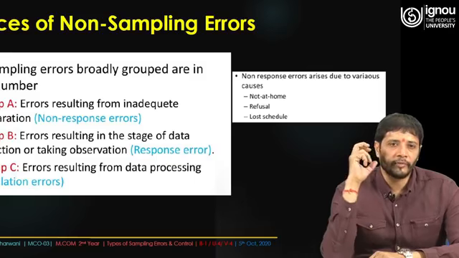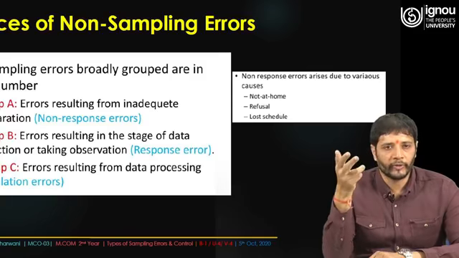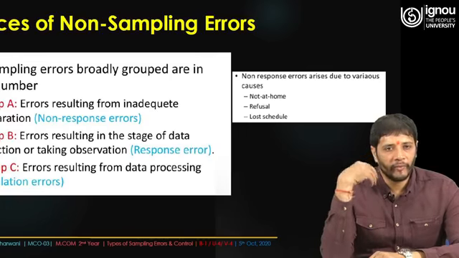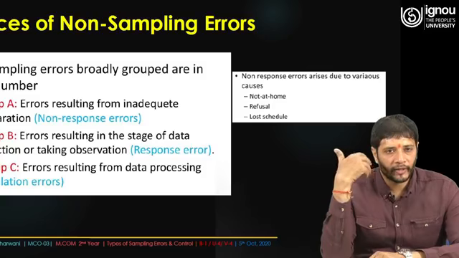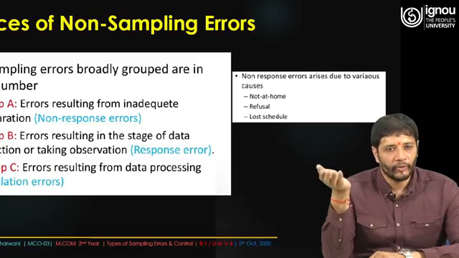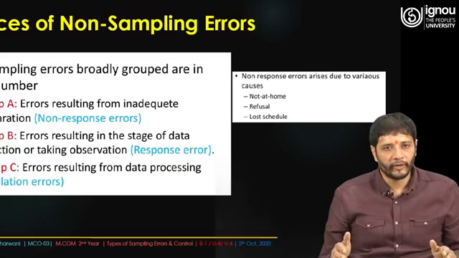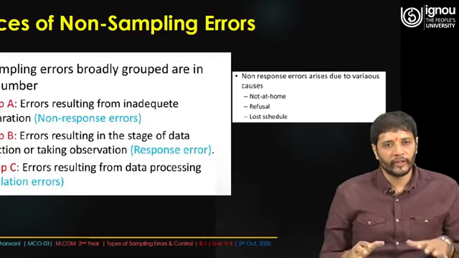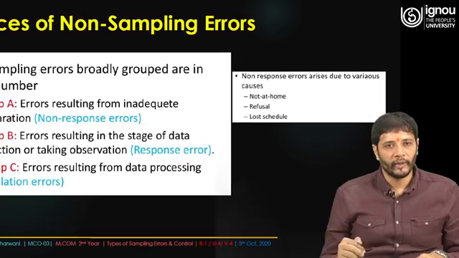Non-sampling errors are broadly grouped into 3 groups: group A, group B and group C. Group A talks about non-response errors. Like when we have made the questionnaires and floated them to the respondents, and the respondents do not reciprocate. So you have made a sample of 400 or 500, and out of that only 200 have reciprocated. Your population is big, and your sample is drawn from all the zones, say 400, but only 100 or 200 have reciprocated. It means that whatever results you get will not come up in a total manner, and these have a different aspect.